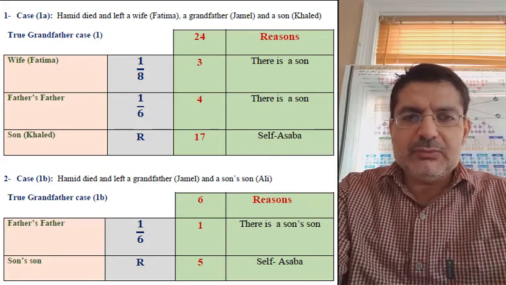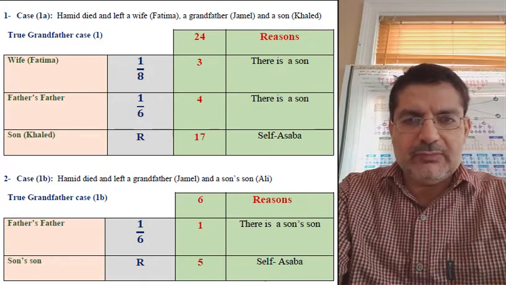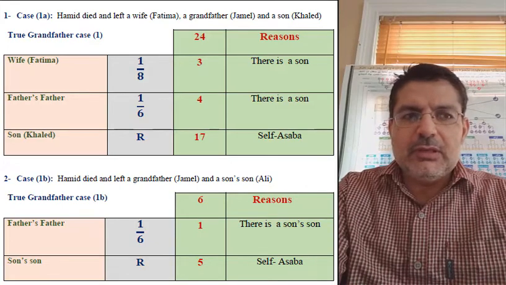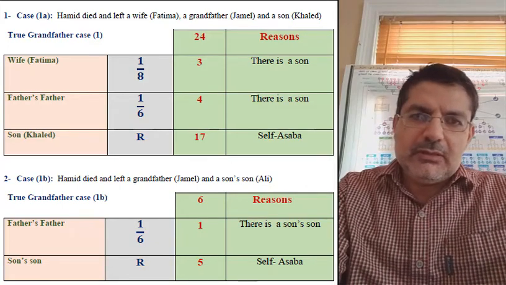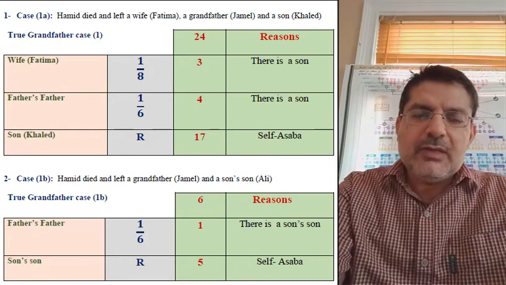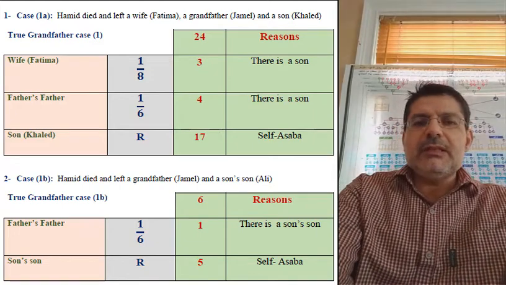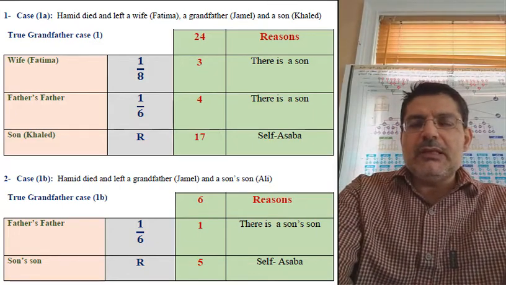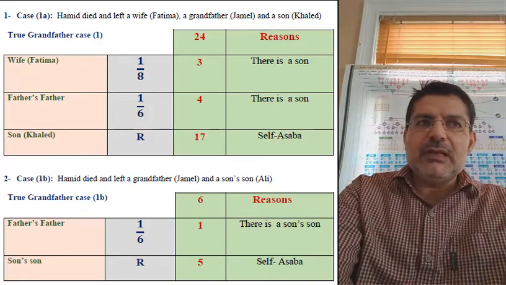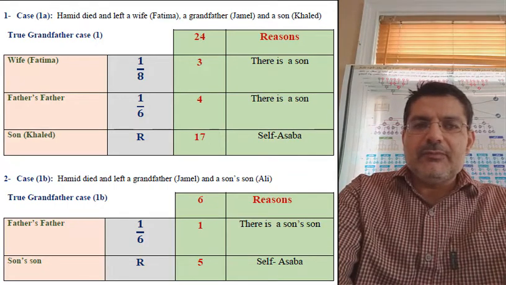This is part 2 for the inheritance of the true grandfather. So as we know, there are several cases for the true grandfather. We will cover these cases with examples. Let's take the first example. A person by the name of Jasim died and left a wife, a father's father, and a son.